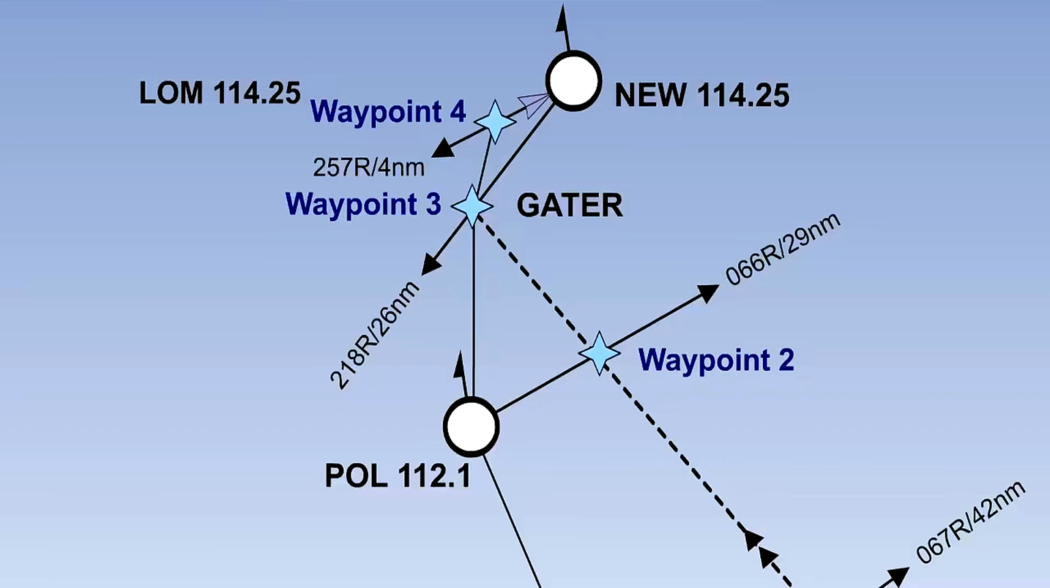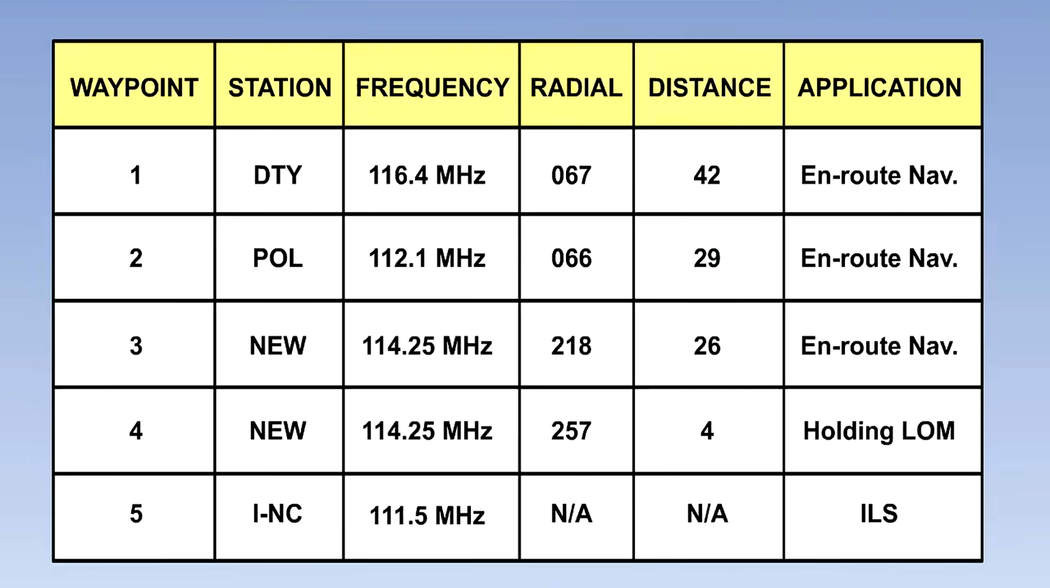He selects the locator outer marker as waypoint 4, which is on the NEW 257 radial at 4 nautical miles. This is the starting point of the ILS procedure. We can then select the ILS at Newcastle Airport, which he designates as waypoint 5. Finally, we can see from this table the inputs that would be required for the RNAV route we have just created.